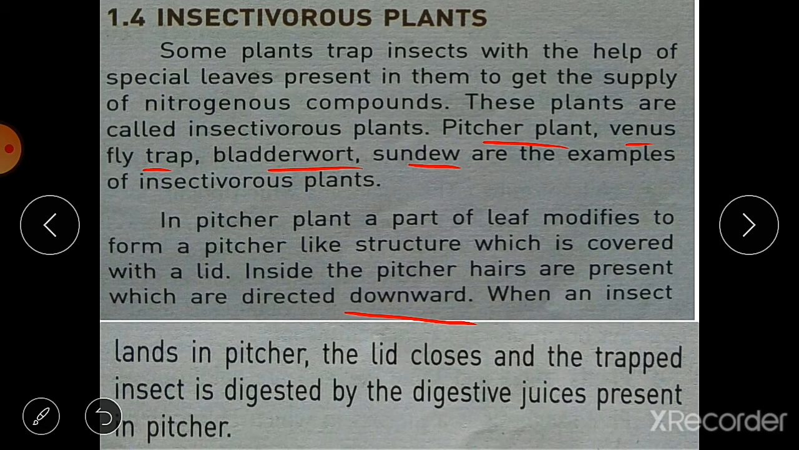जो hair होते हैं वो अंदर की तरफ डाउनवर्ड डायरेक्शन में होते हैं ताकि जो इंसेक्ट है वो बाहर नहीं आ सके. Okay, when an insect lands in the pitcher, the lid closes, and the trapped insect is digested by the digestive juices present in the pitcher.